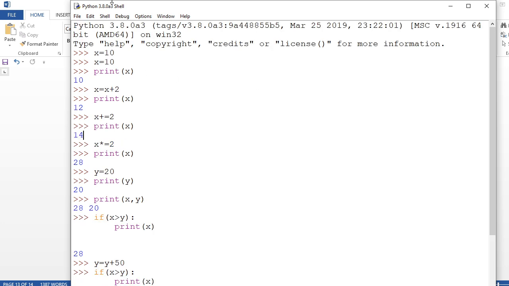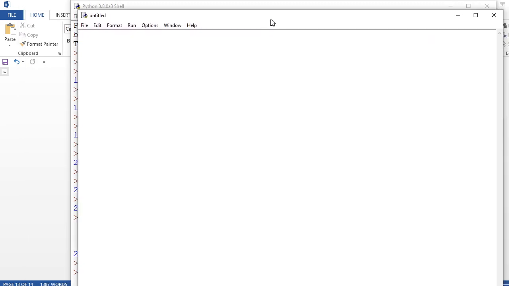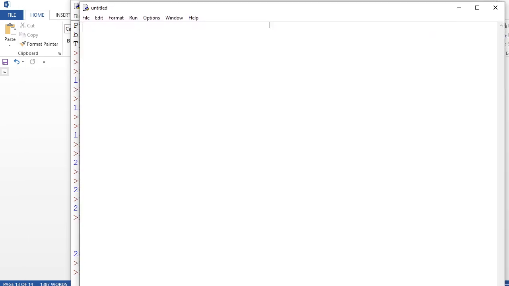This is the Python shell, I already discussed it in the last video. If you want to write a Python program, you can click File and New File, and a new file is going to come up. Here you are going to write. So I'm going to show you something today. Let's suppose I am typing here x equal to 20, then I am writing y is equal to 30,